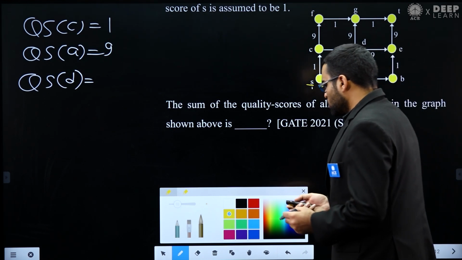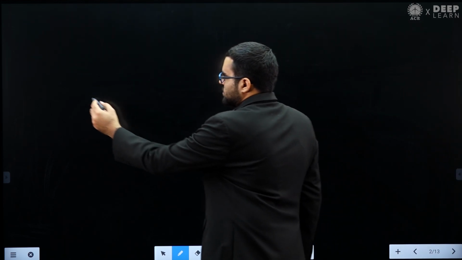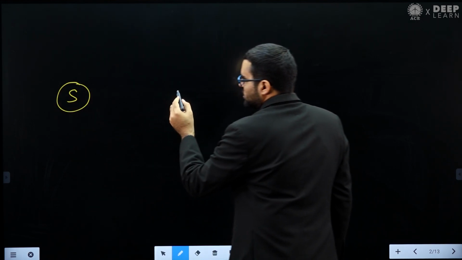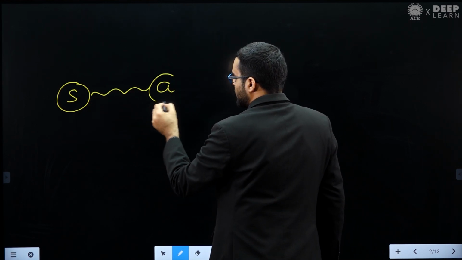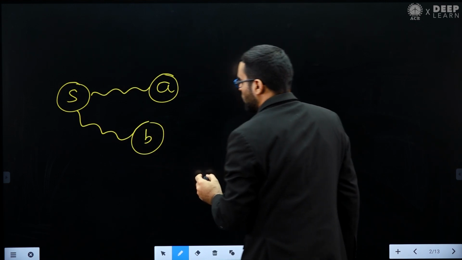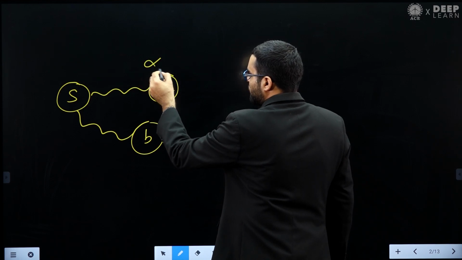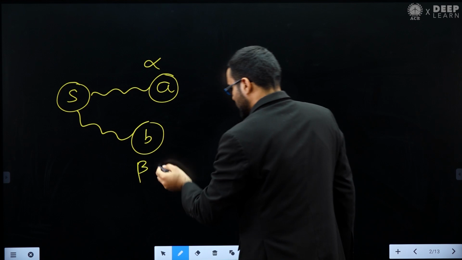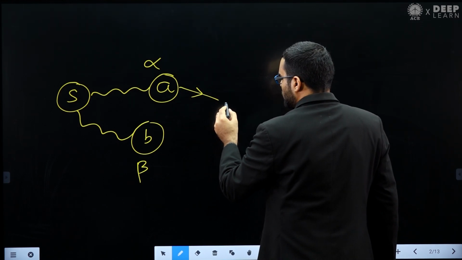Okay, so what I want to say, let's see. Let's assume that this is your source vertex, and let's assume this is some vertex A. Similarly, from the source vertex, let's assume this is some vertex B. Now let's assume you already know the quality score of A, that is alpha, and you already know the quality score of B, that is beta. Now let's assume there is an edge from A to C.